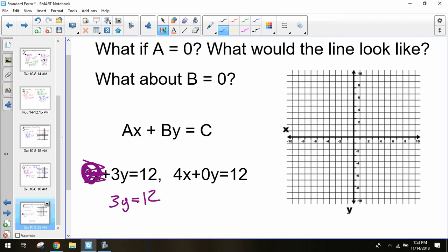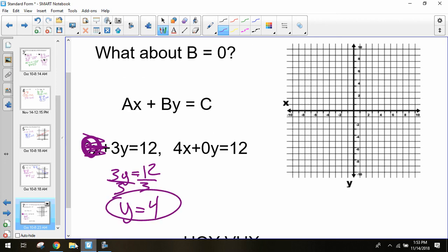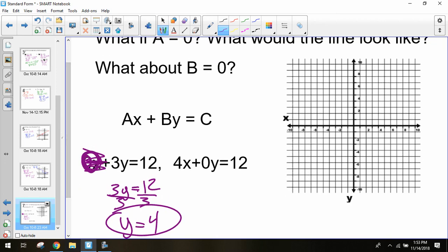And this is a nice equation and all, but we can simplify this for y. If we simplify this, we get y equals 4. So I just simplify this whole 0x plus 3y equals 12 into y equals 4. Now if I'm trying to graph this, when does y equal 4 on my graph? It probably equals 4 at that intercept, but if x is 1 or 2, is y still equal to 4?